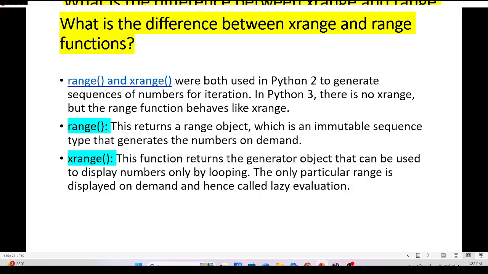Range returns a range object, which is an immutable sequence type that generates the numbers on demand. Xrange returns a generator object that can be used to display numbers only by looping. Only the particular range is displayed on demand and hence it is called lazy evaluation.